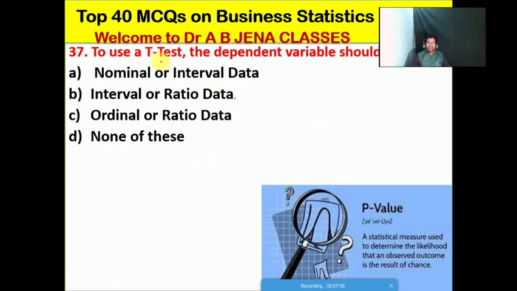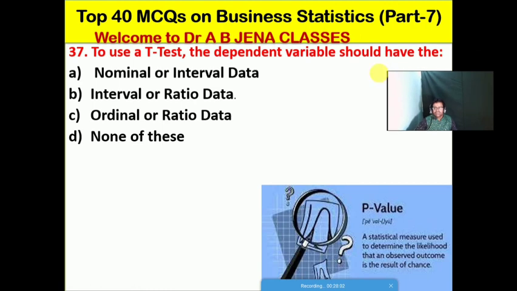Next one, to use a t-test the dependent variable should have which data? A. Nominal or interval data, B. Interval or ratio data, C. Ordinal or ratio data, D. None of these. Friends, B is the right option for this MCQ. To use a t-test, the dependent variable should have the interval or ratio data.